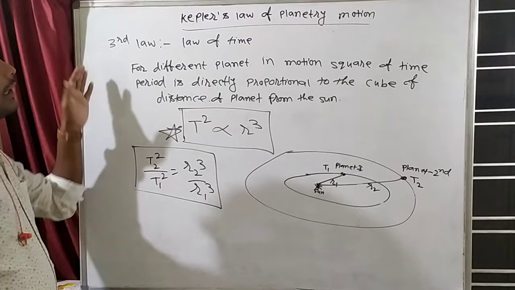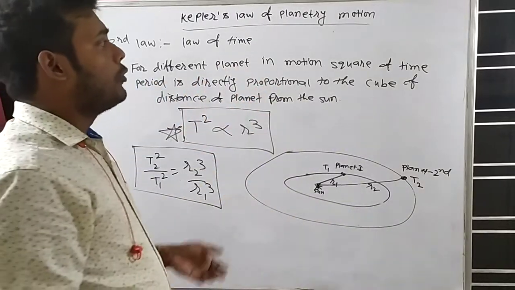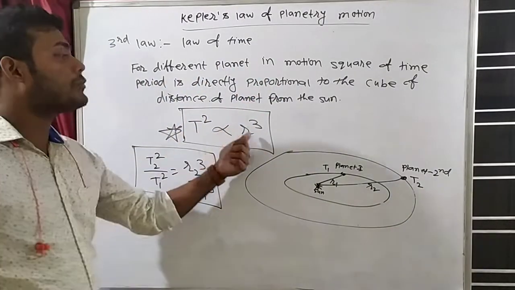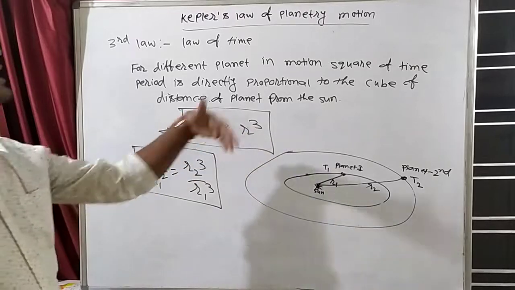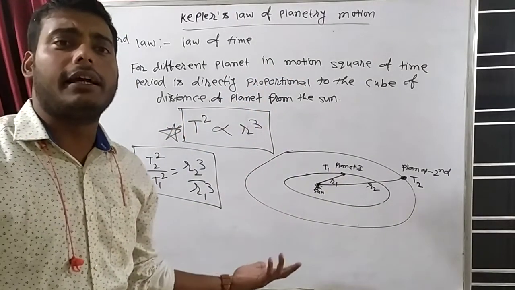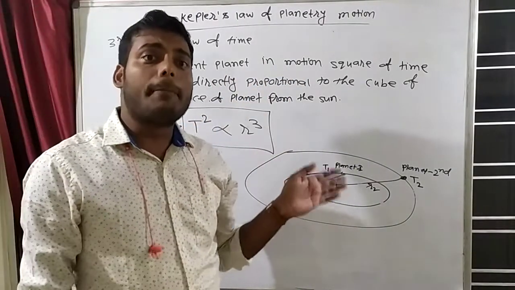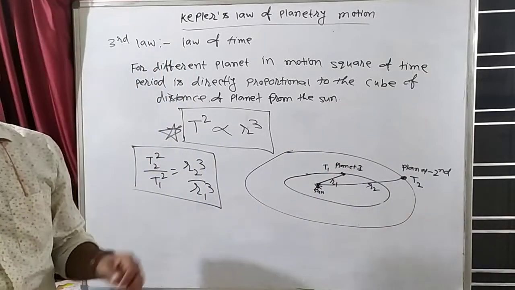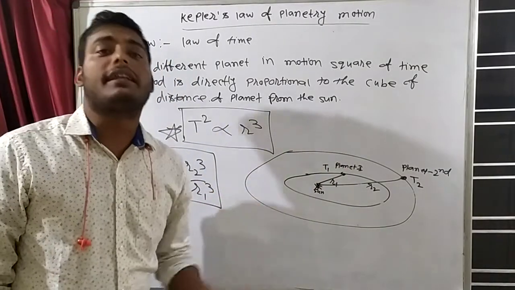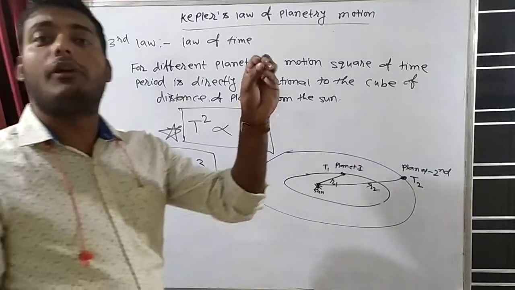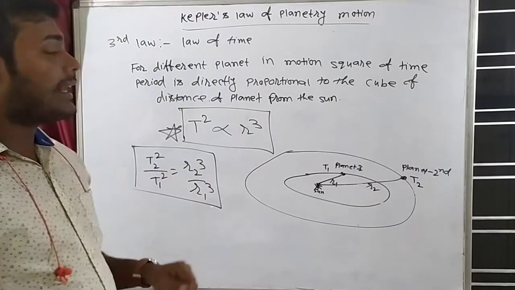So what is the third law? For different planets in motion, the square of the time period is directly proportional to the cube of the distance of the planet from the sun. Is it clear? So what is the first law? Tell me first. The first law is that all planets move in an elliptical orbit and the sun is at one focus. What is the second law?